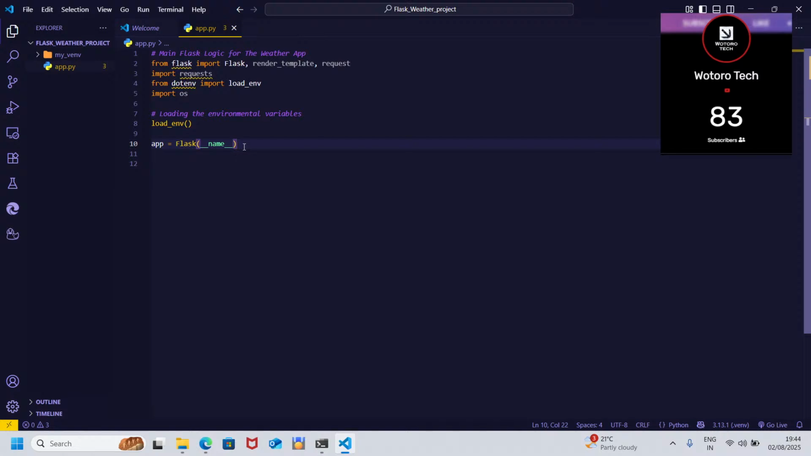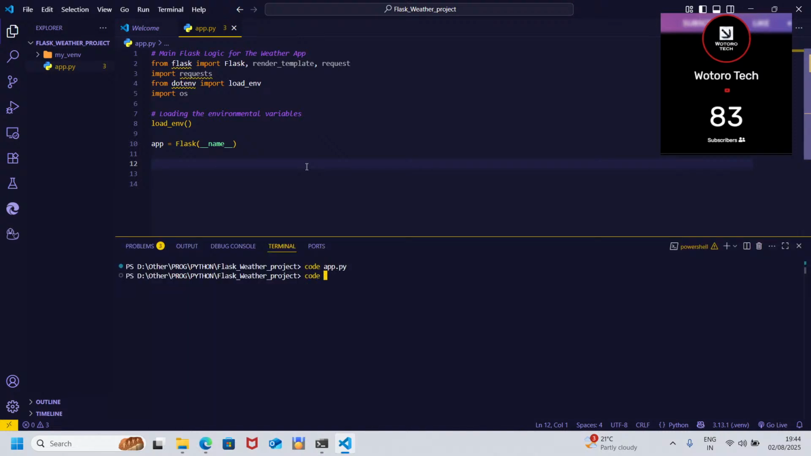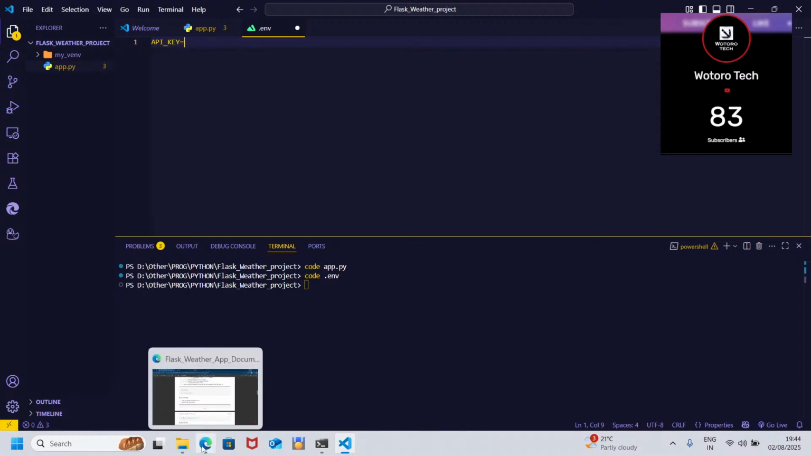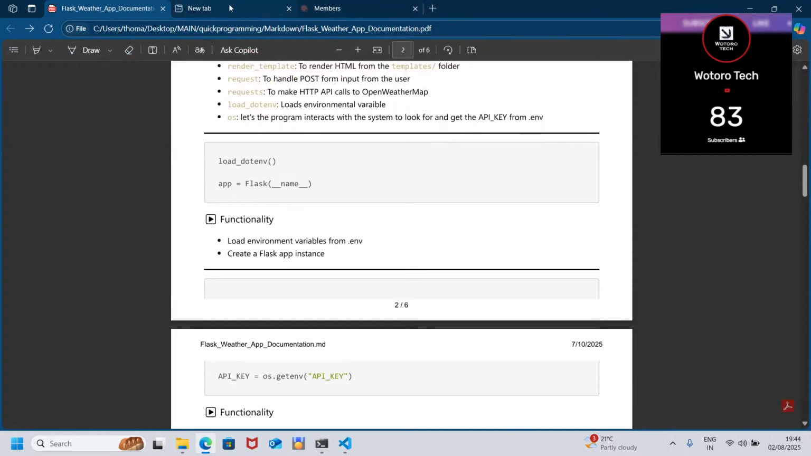So for our project, this is the only place that we are going to use the double underscore name double underscore. So now what we are going to do, we are going to create, remember the .env file. So we are going to say code .env. So now here we're going to store our API key. We're just going to say API key equals. Remember we had copied. I don't know whether you still remember that. Let's see here.